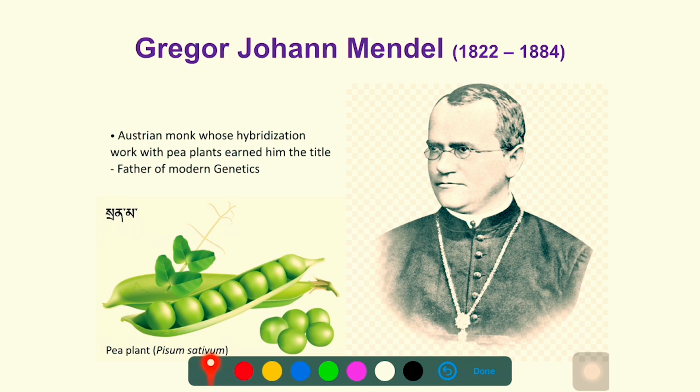He was primarily a mathematician. Therefore, he used statistics to make sense of his experimental results, which was quite unusual at that time. That's one of the reasons why his work didn't get much recognition from his fellow scientific colleagues. There are many reasons why his work went unnoticed during his lifetime, but that is one of them.